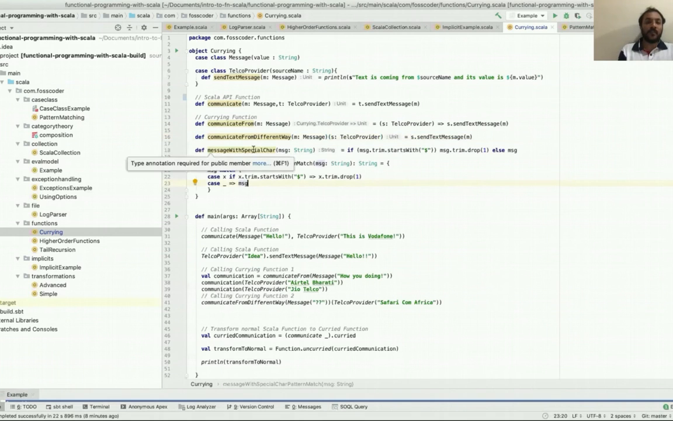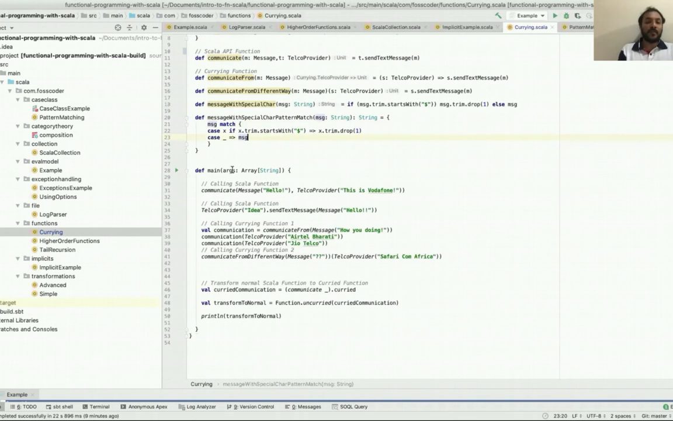And then message with special care. In this example, I have a message string: if message.trim starts with $, then you drop the $ and give the message, otherwise just give the message. You can do the same thing with pattern match in this way. You can say message match, case x if x.trim startsWith $, then arrow x.trim drop 1, else underscore means any default condition, and give the message back.